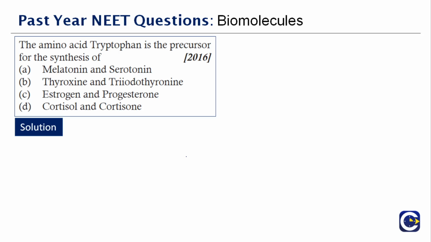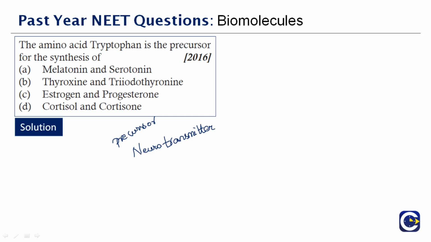Now tryptophan is a precursor of neurotransmitters. What does neurotransmitter tell you? Something associated with your nerves. Tryptophan is a precursor of neurotransmitters called serotonin and melatonin.